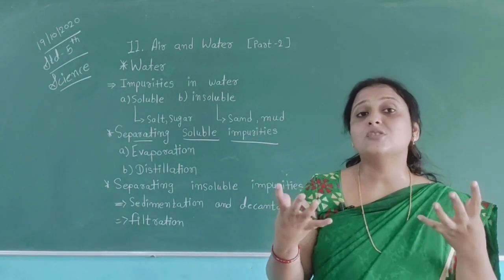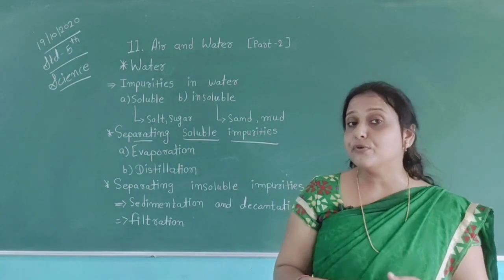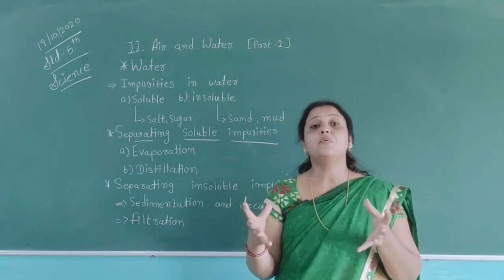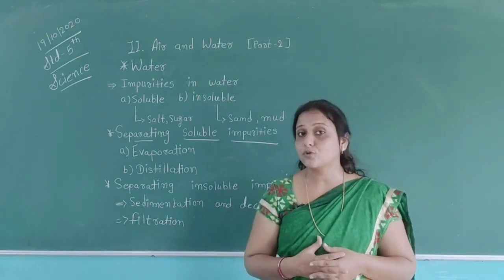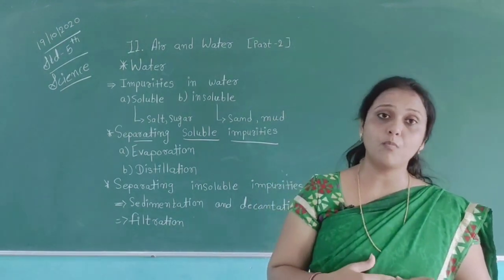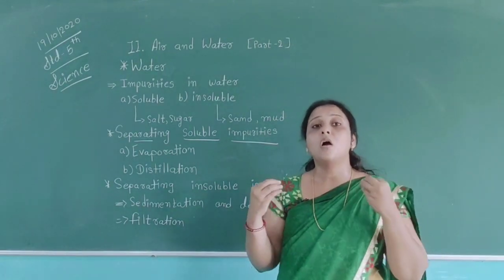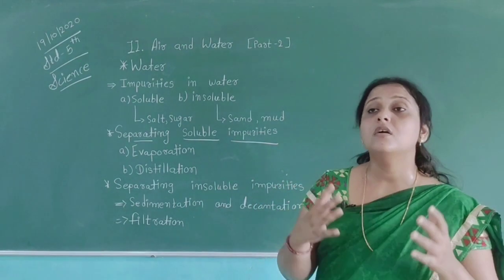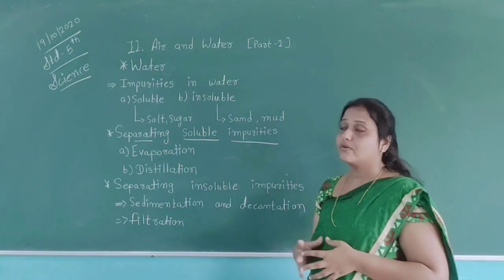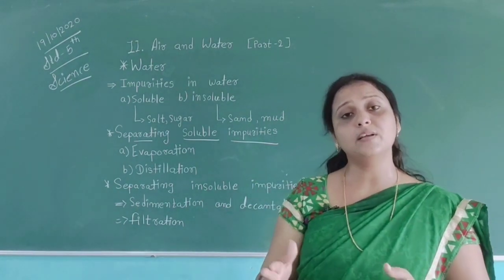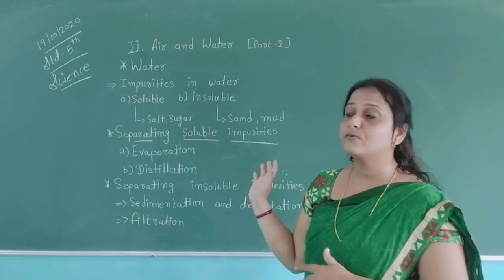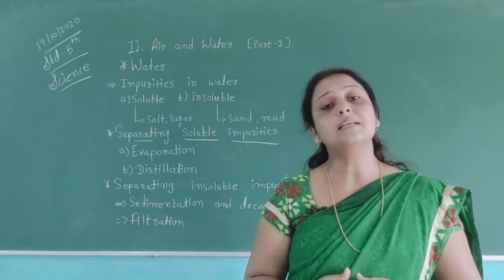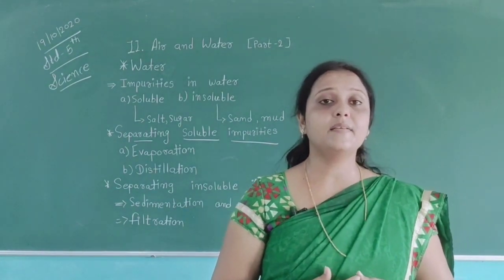Water also has some types of nutrients which are very useful to us. Using water we also get some nutrients which are useful in our body for a healthy life. If we want to live our life healthy, we also want these nutrients from the water. So we always want clean water, and using these processes we will get clean water. Okay, so our chapter number 11 is completed here. Now we will meet in our next chapter.